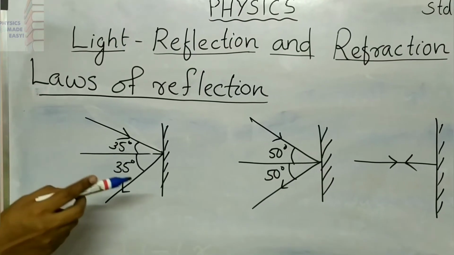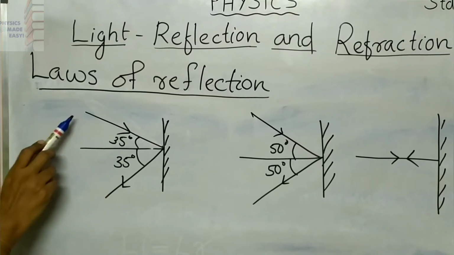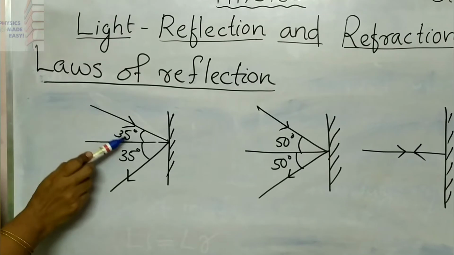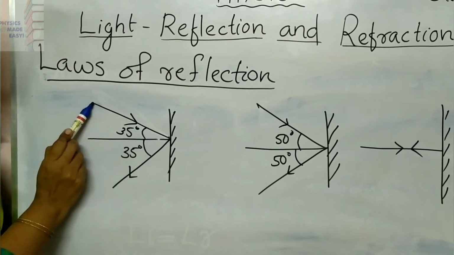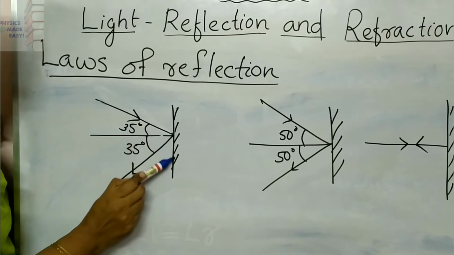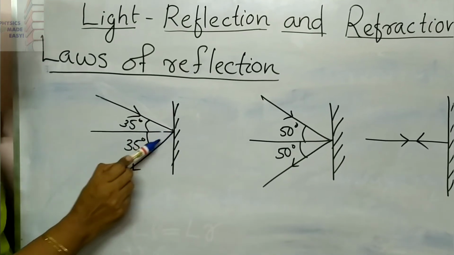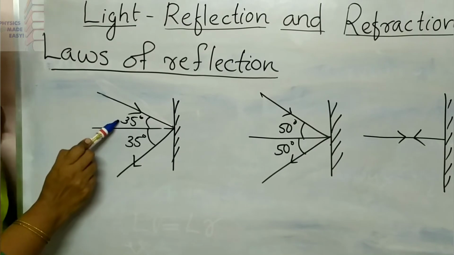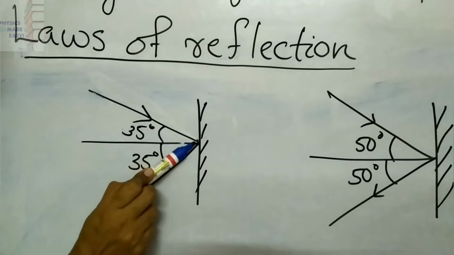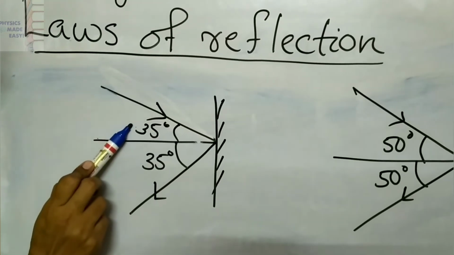Here you can see three diagrams. In the first one, the arrow gives you the direction of the light. The light is going in this direction, hitting this surface and then reflecting back. Here 35 is written. The angle between the incident ray and the normal is called the angle of incidence.